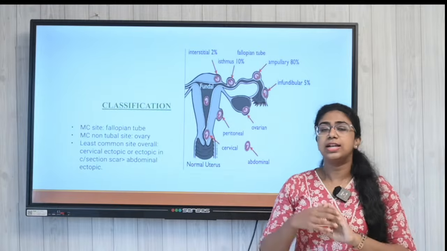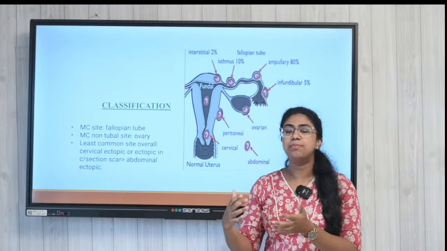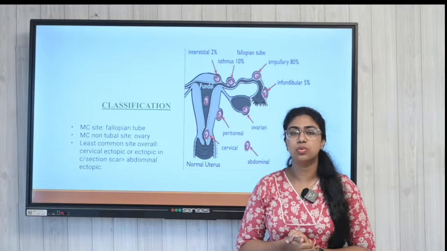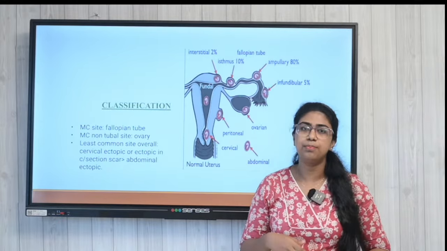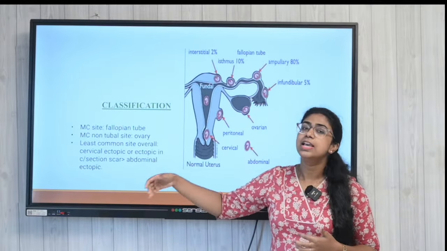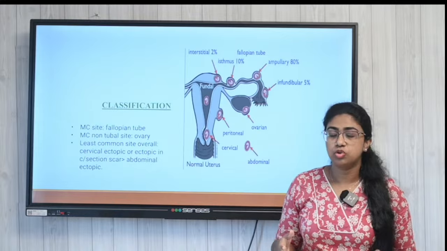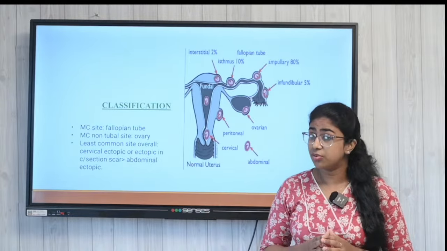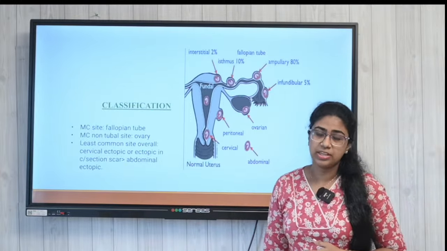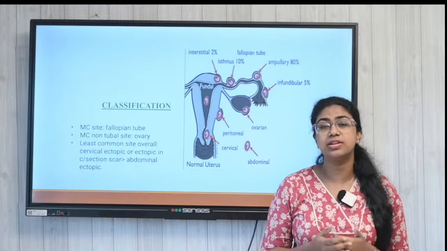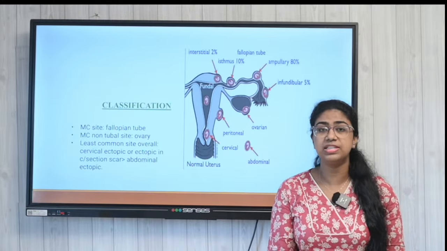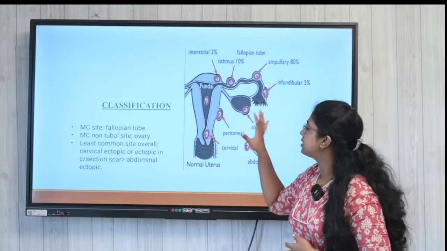So that definition that we said, that any blastocyst implantation anywhere outside the uterus or endometrial lining, is not completely true, because even the cesarean scar is a site for an ectopic, but it is very rare, least common. Followed by abdominal ectopic, right? This is a very rare condition. So in the abdomen also an ectopic pregnancy can be seen. So these are the different sites.